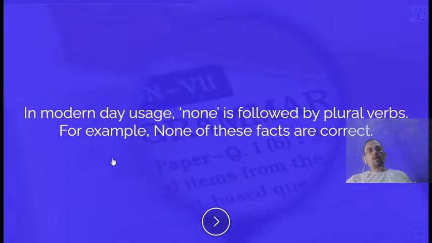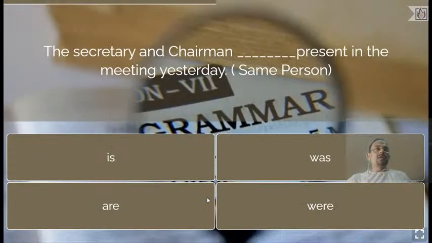Now let's move on. Yes, you see the explanation on your screen. In modern day usage, none is followed by plural verbs. For example, none of these facts are correct. You cannot say none of these facts is correct. It is always none of these facts are correct. So dear students, please do remember all this. Okay, now let's move on to the next question.